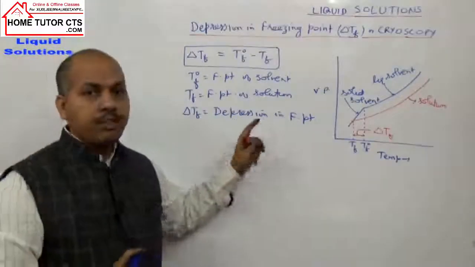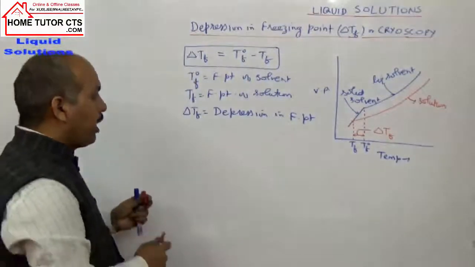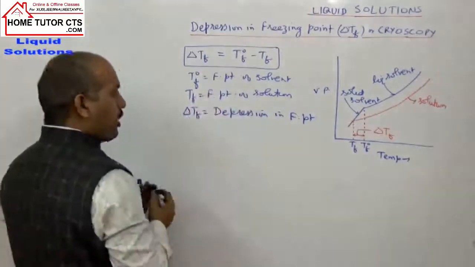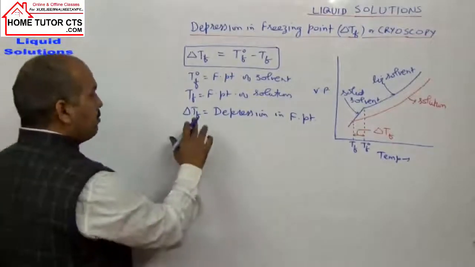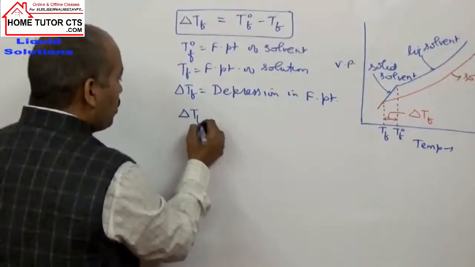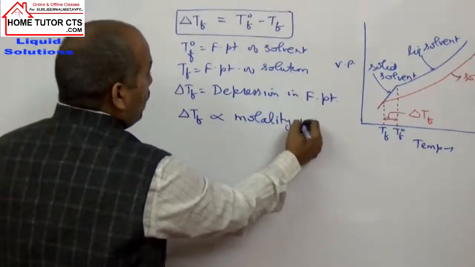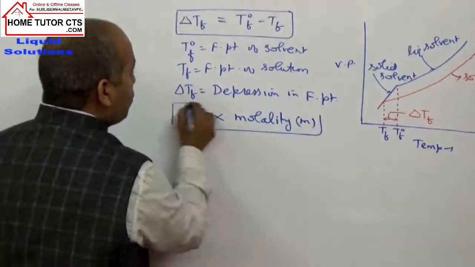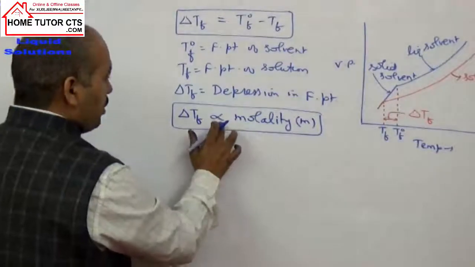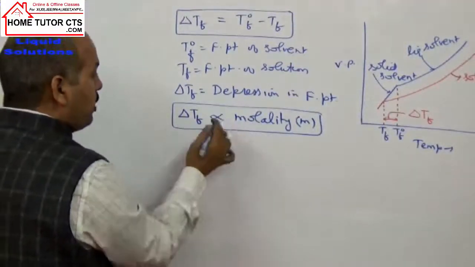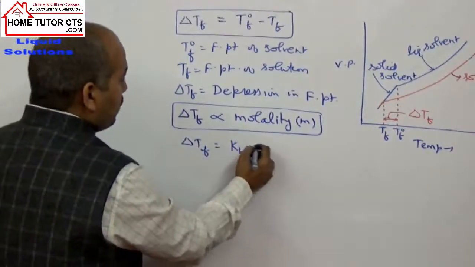Delta TF is the depression in freezing point of solution. It means compared to the solvent, the solution has a lower freezing point. How much lower is the depression? We can explain it like the previous case. Like in the boiling point case, delta TF is directly proportional to the molality of the solution, or the amount of solute dissolved. Putting the relation of molality and removing the sign of proportionality, we can write delta TF is equal to KF into molality.